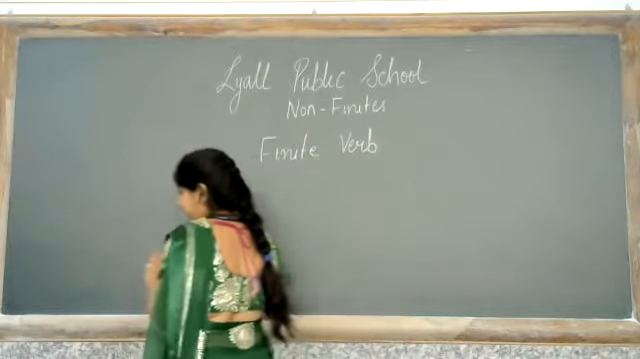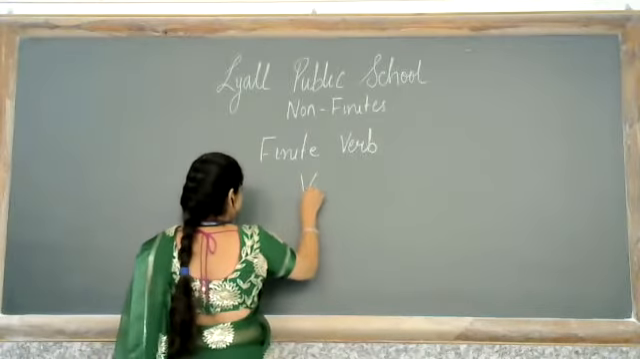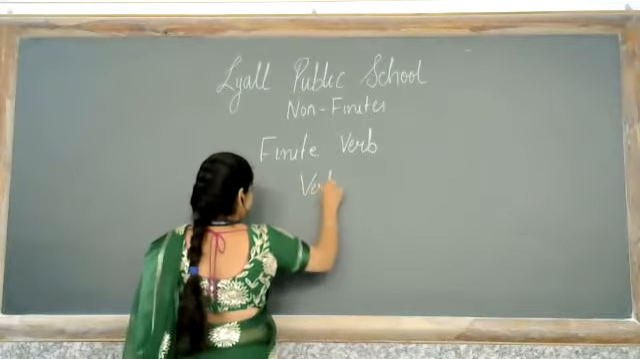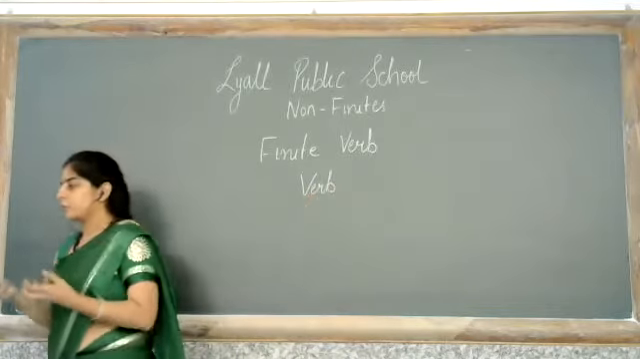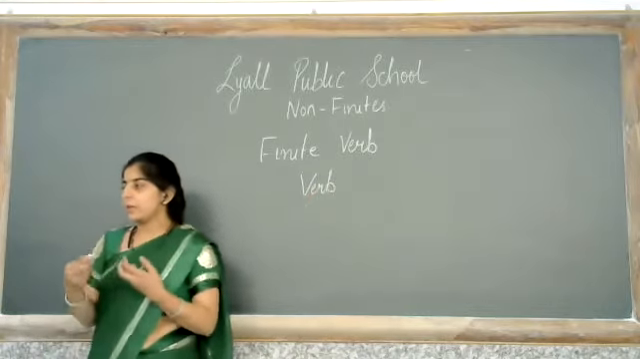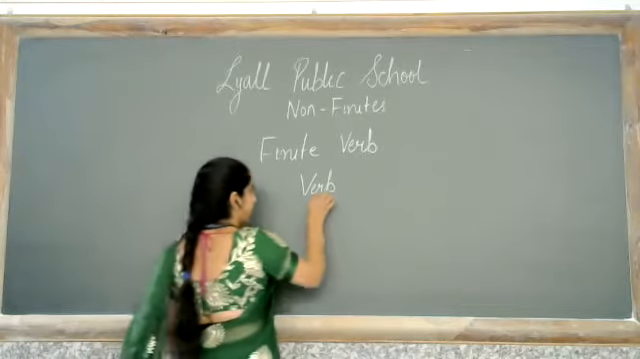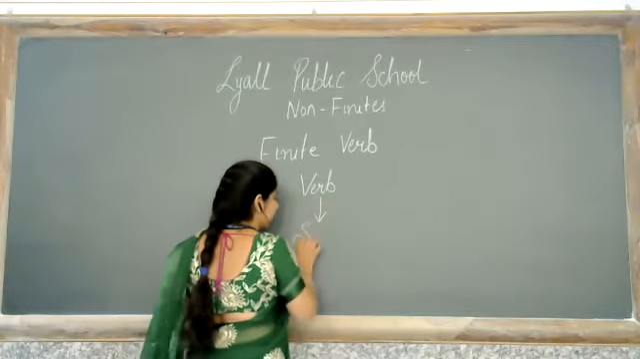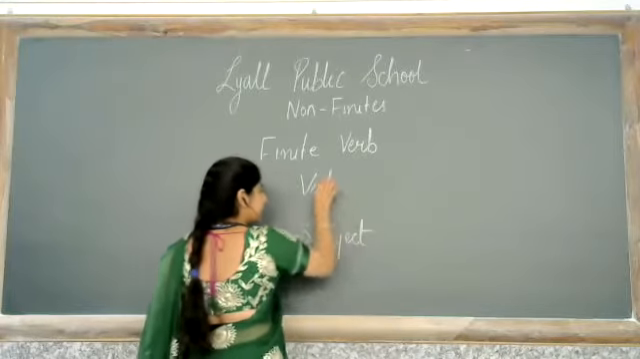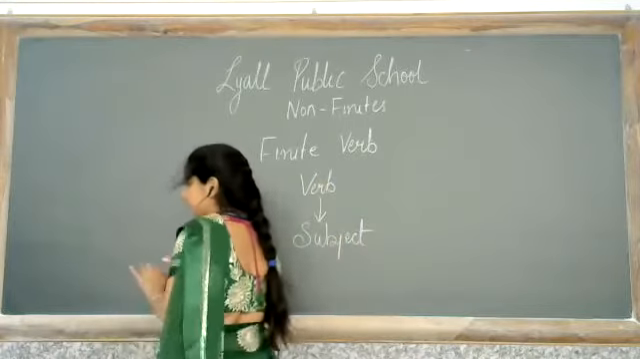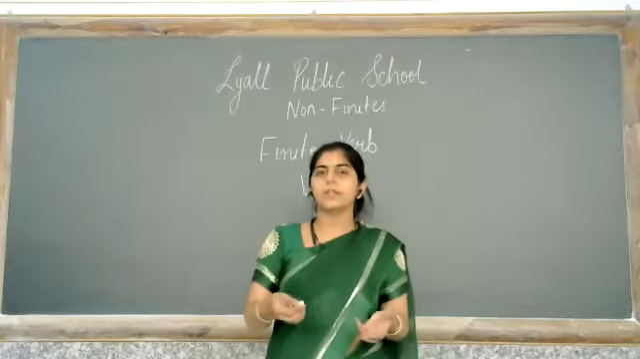What is a finite verb? A verb is a part of a sentence that gives us information about the subject. ठीक है, सब्जेक्ट के बारे में वो हमको इंफॉर्मेशन देता है. तो बेसिकली this is what gives us information about the subject and it also depends on the subject. Verb जो है that depends on the subject, it is written as per the subject is.